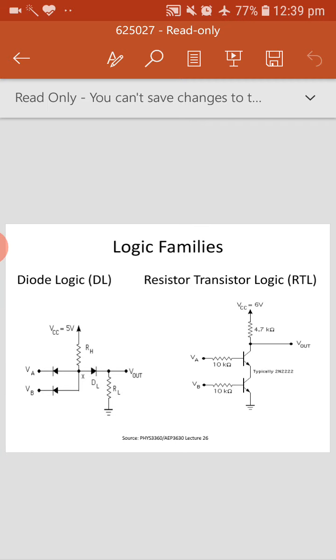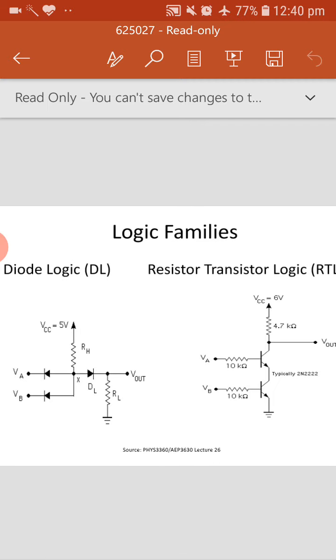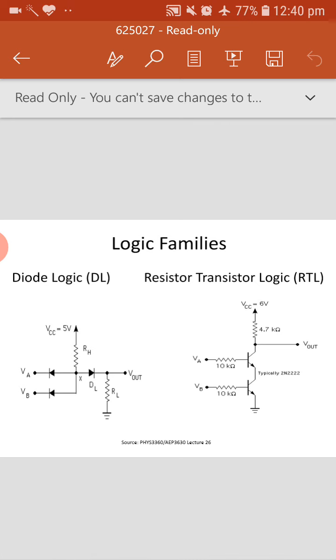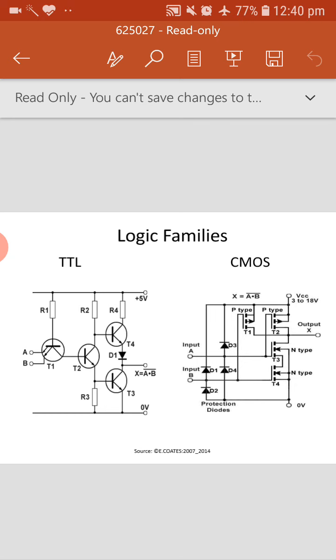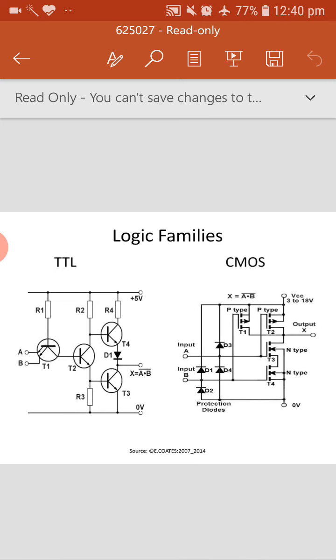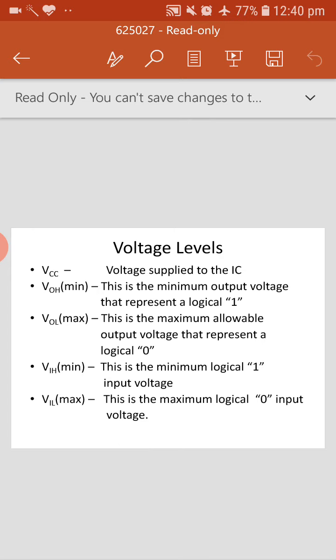Okay, so these are the two different logic families that I have explained here. In the RTL type of IC, this type of circuit will be used. Similarly we have TTL and CMOS. These are the circuits for one single gate, implemented in the IC. These circuits will be used in the particular technology used in fabricating the IC. So these we call different logic families.